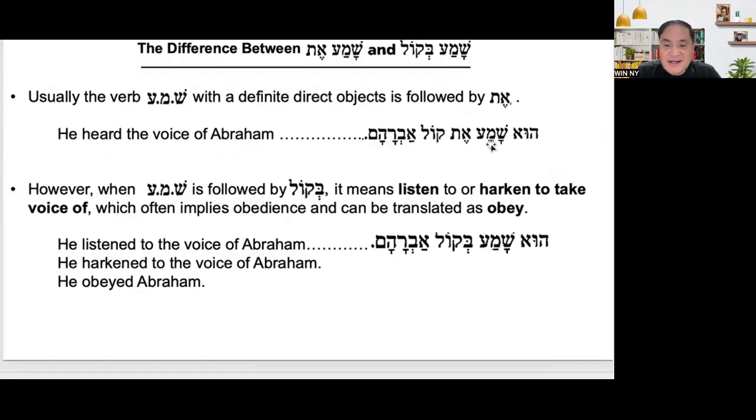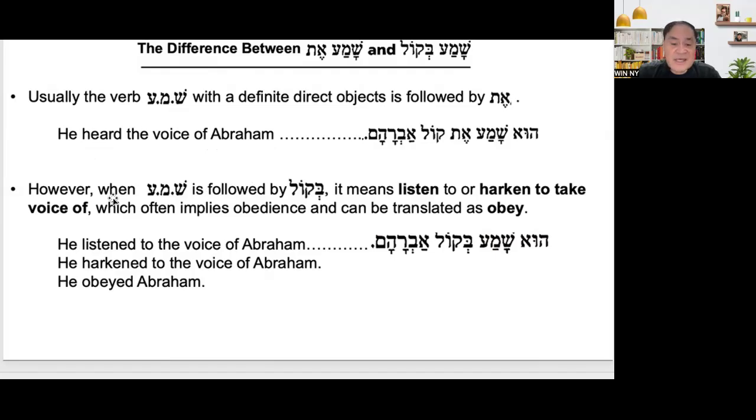Vayishma et kol. So he heard a voice. What did he hear? He heard a voice. Vayishma et kol Abraham, the voice of Abraham. So it means this is the direct object. Shama is the verb, the predicate, and then et kol Abraham is the object.